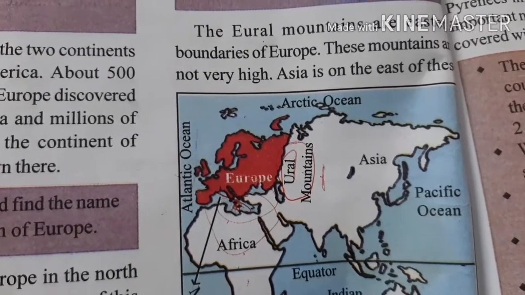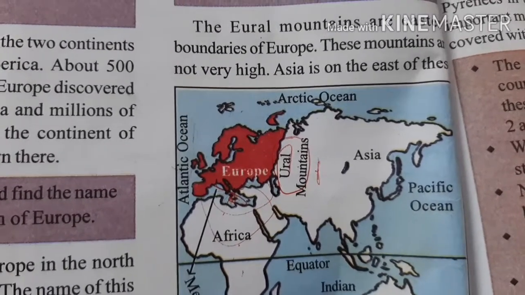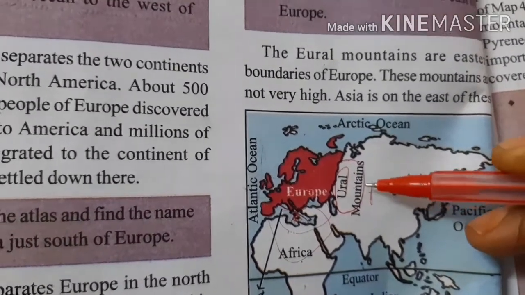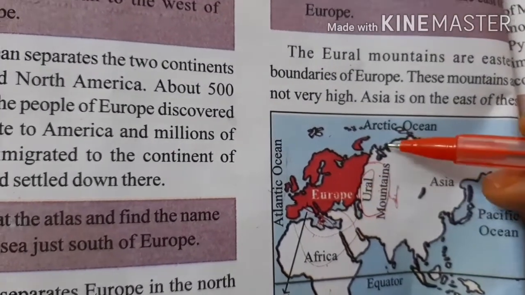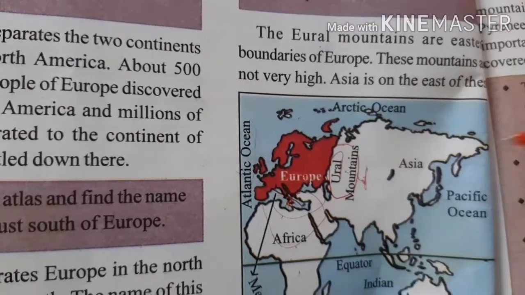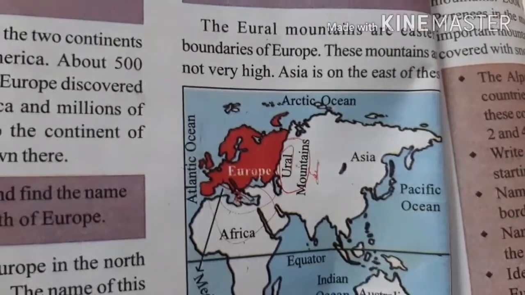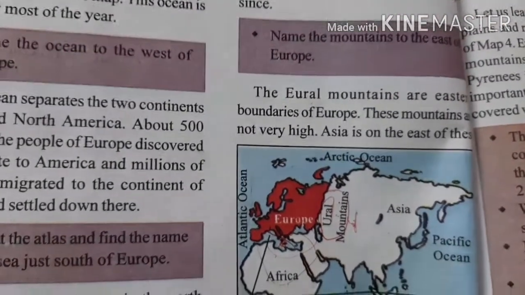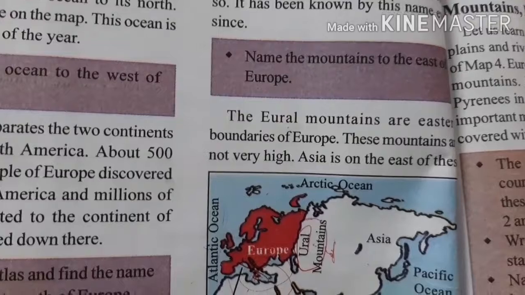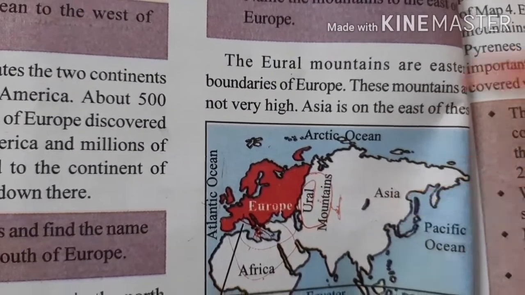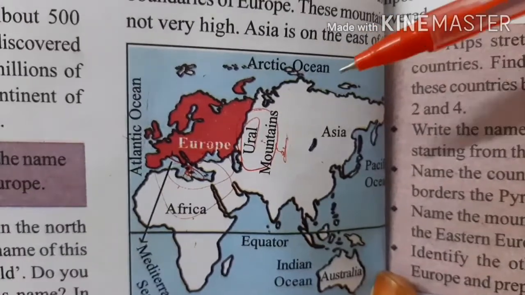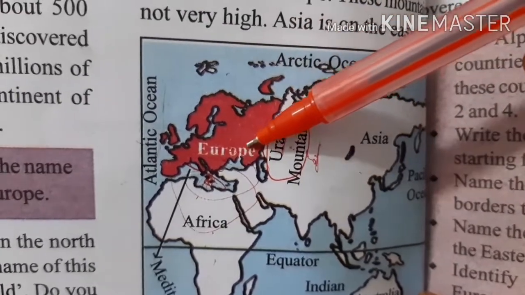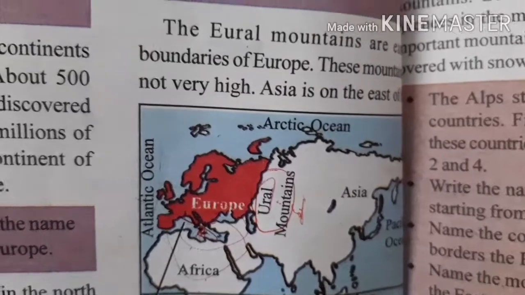Okay, these mountains are very high. Asia is on the east of these mountains. Again, Ural mountains, east, west, north and south. Towards the eastern side of the Ural mountains is Asia. Okay. See, Ural mountains, Asia. Asia is towards the east of the Ural mountains and Europe is towards the west of the Ural mountains.